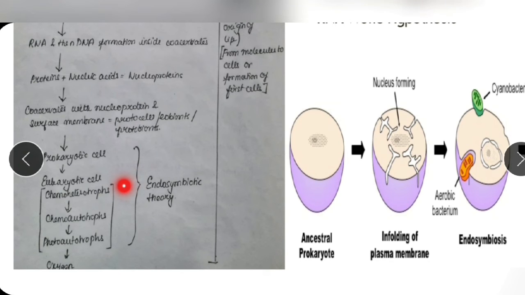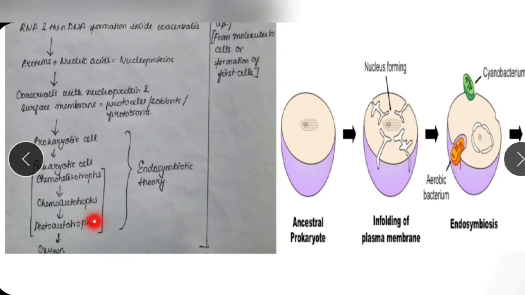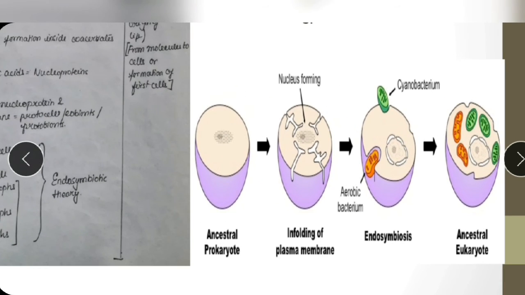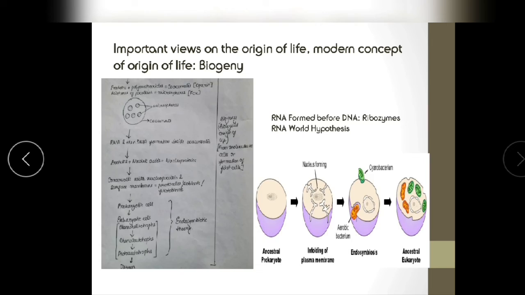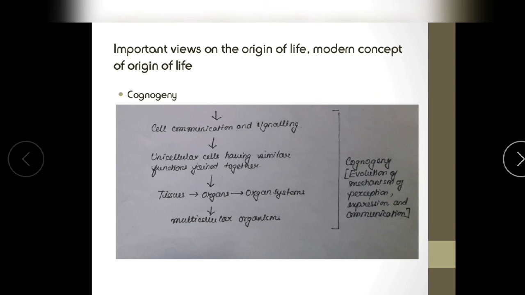Here we can see how the chemoheterotrophs couldn't make their own food. Then the chemoautotrophs could make their own food but couldn't use the sun's energy. But finally the photoautotrophs, the ones having the chloroplast, can use the sun's energy to make their own food.